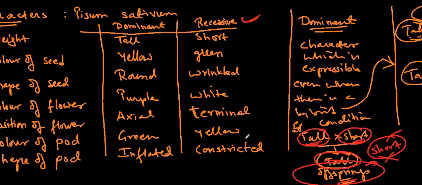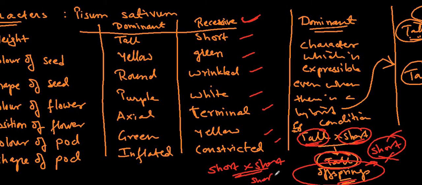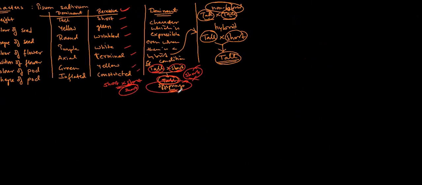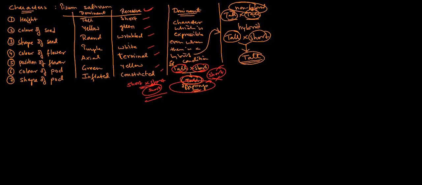So in the color of the seed, shape of the seed, color of the flower, position of the flower, color of the pod, shape of the pod, all these are the recessive characters. They can be expressible only when recessive crosses with recessive, that is short crosses with short, then only will they have offsprings. Offsprings are going to be short. So this is how it works. I hope you understood this one. So this is again a 2 marks question.